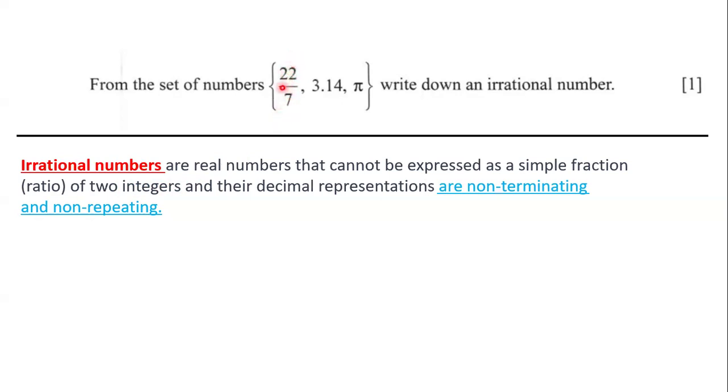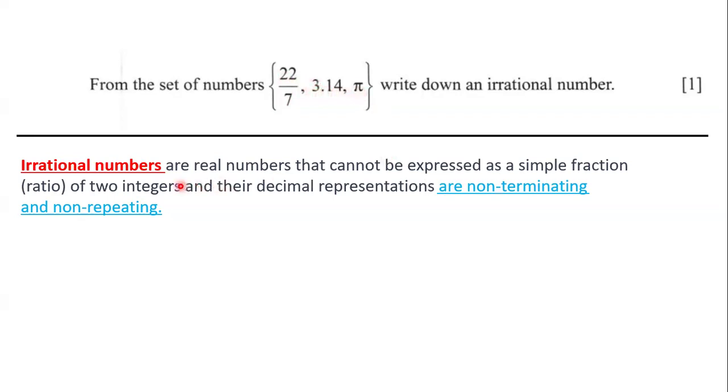Any fraction of two integers is not an irrational number. So that's the first thing. 22 over 7 automatically is not an irrational number, so we can eliminate it from our list of choices. We are just left with 3.14 and pi.